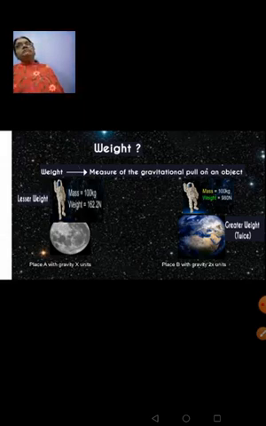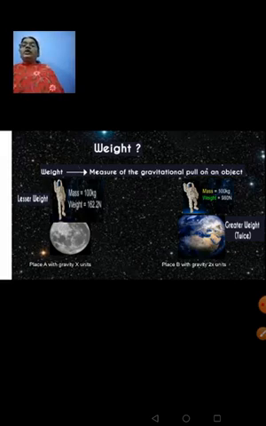Okay, so what is mass? Mass is the quantity of matter contained in an object, and wherever you go, the mass remains the same. But weight is not like that. Weight depends on the gravitational pull on that object. So when the gravitational pull is more, the weight seen will also be more. When the gravitational pull is felt less, obviously the weight will also be seen less. So weight changes from place to place depending on the gravitational pull existing on that surface.